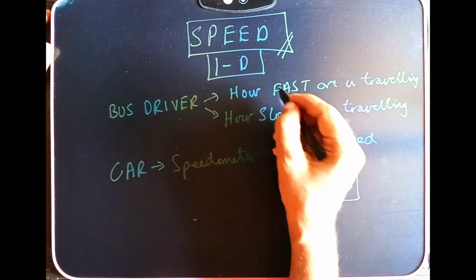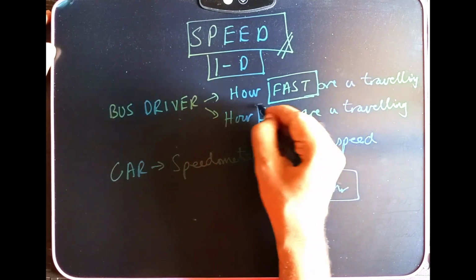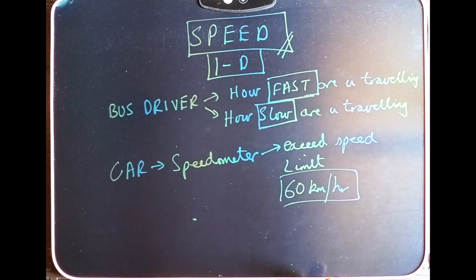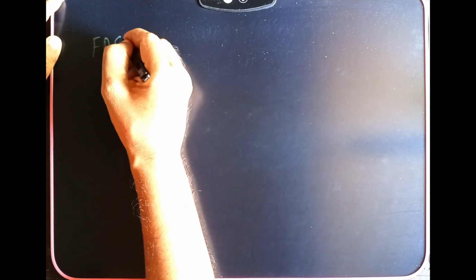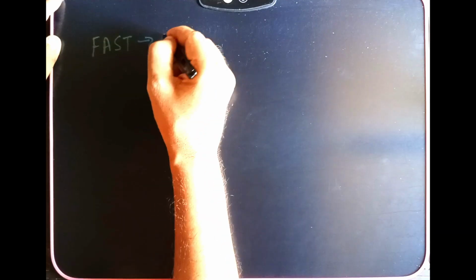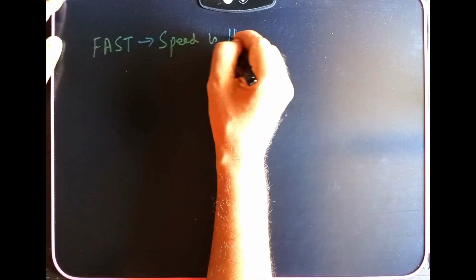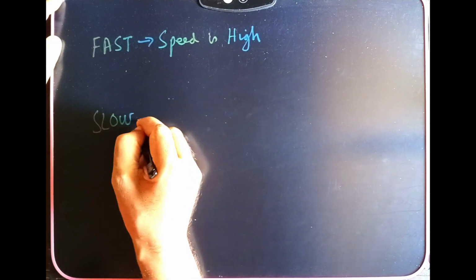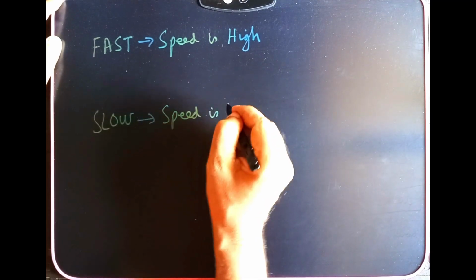So if you see here, how fast or how slow. If a vehicle is going fast, that means we say its speed is high. If a vehicle is going slow, speed is low.